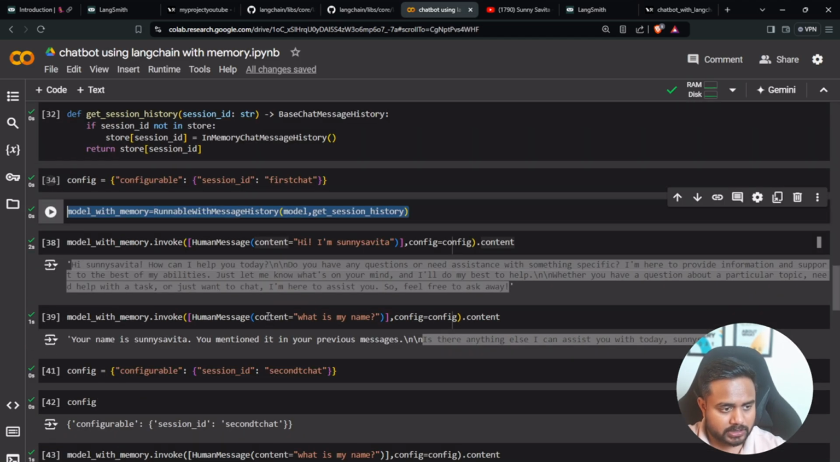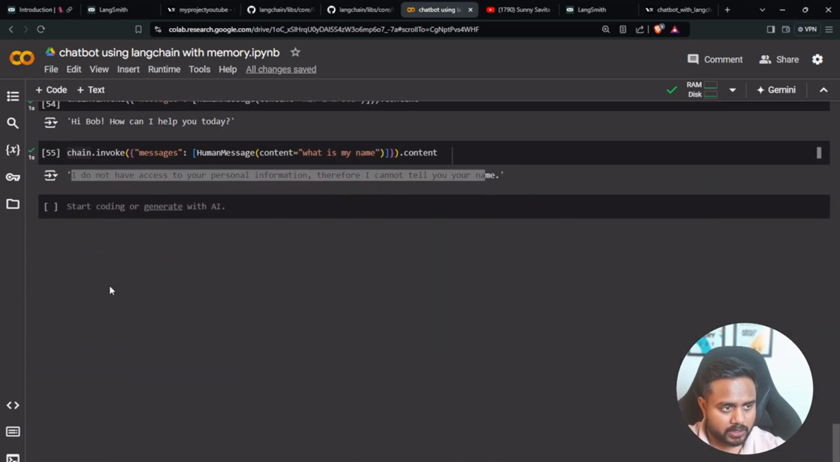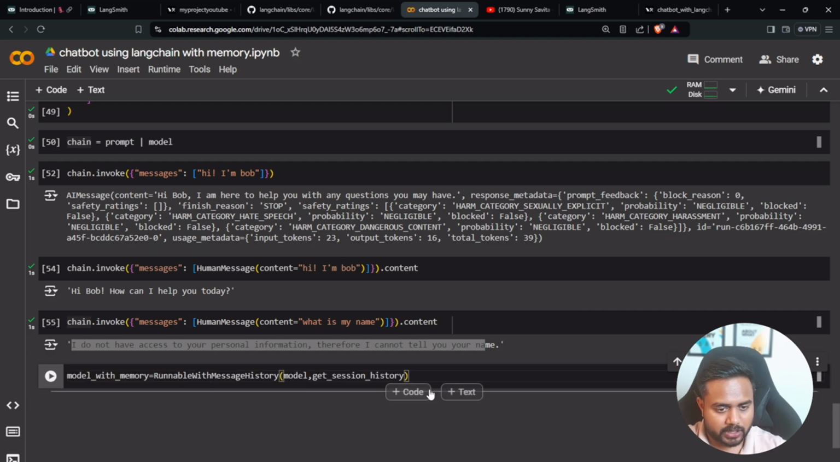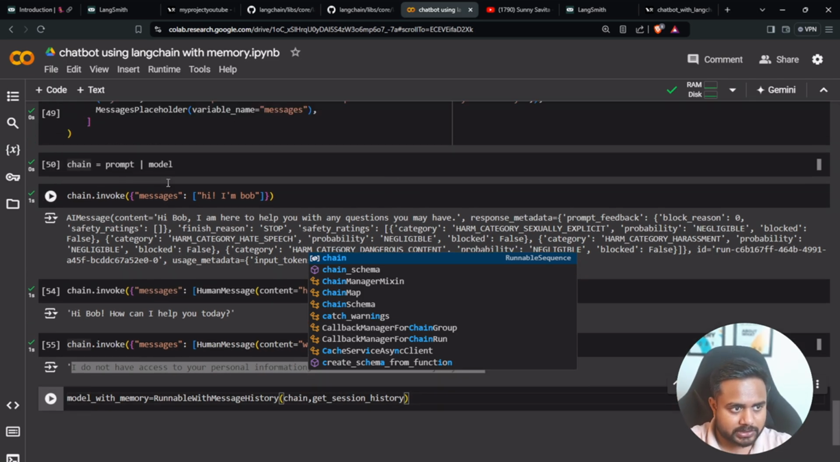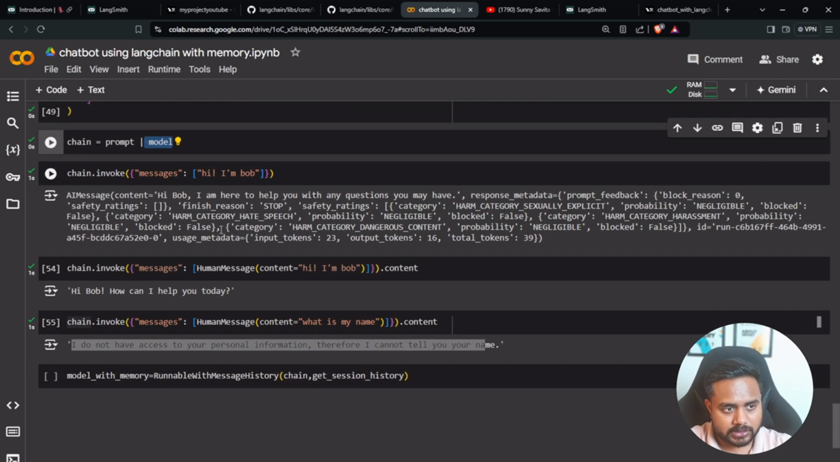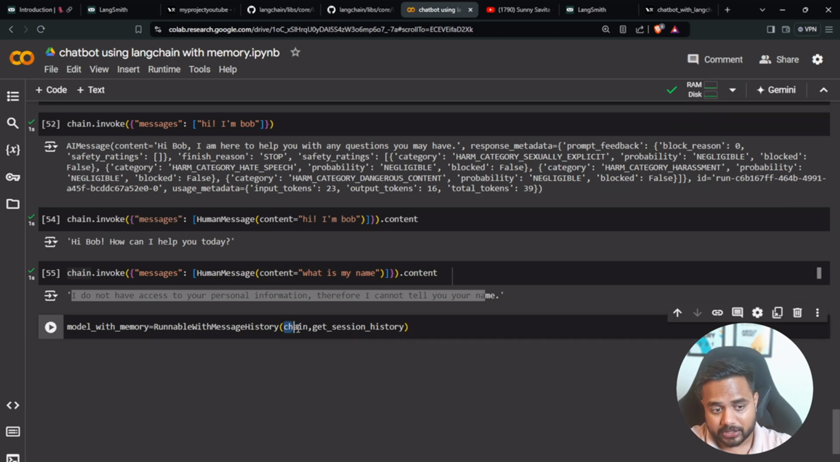Let me take this particular model over here. And see, this was my model name, if you don't know. And here, instead of this model, what I'm passing is the complete chain. So I can pass the model over here, this is one way, right? Or else I can pass the chain directly.